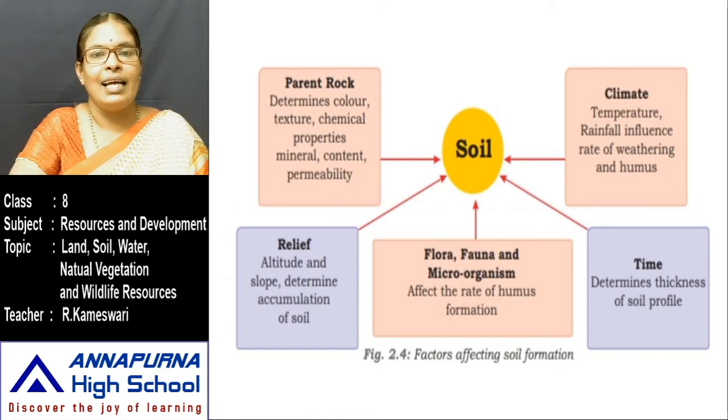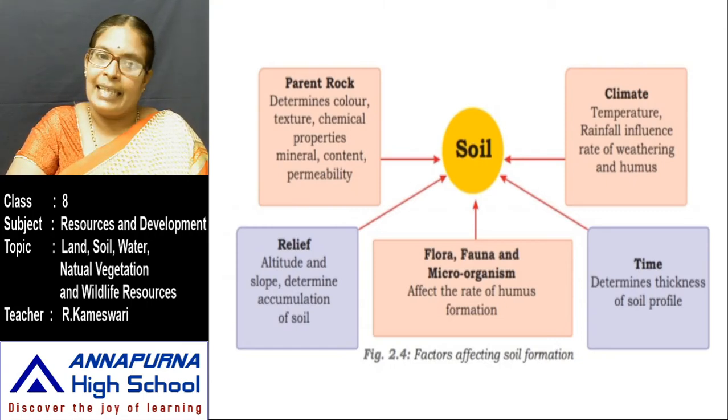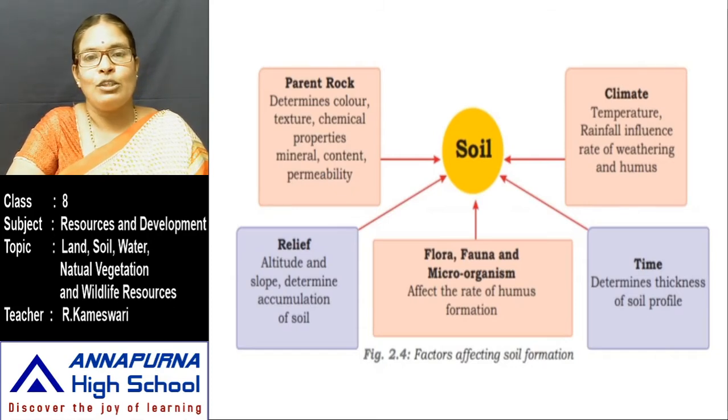Next, come to the climate. Climate is different from one area to another area. Temperature and rainfall influence the rate of weathering and humus. Suppose one area receives a lot of heat from the sun.